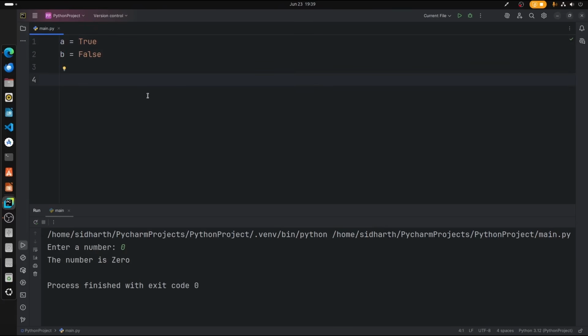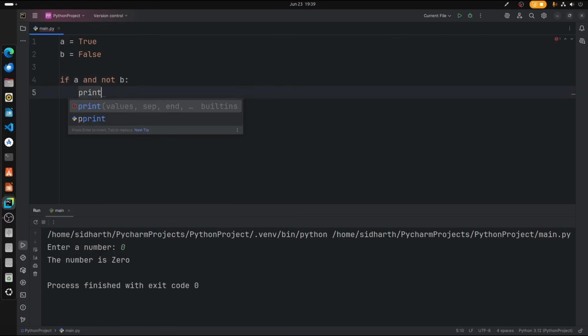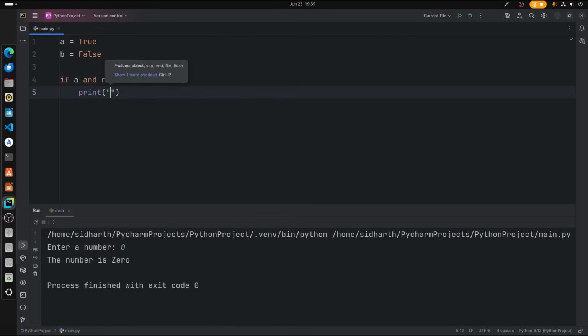Alright, so if A and not B, print Boolean logic, A is true and B is false. Alright, so let us try this out.